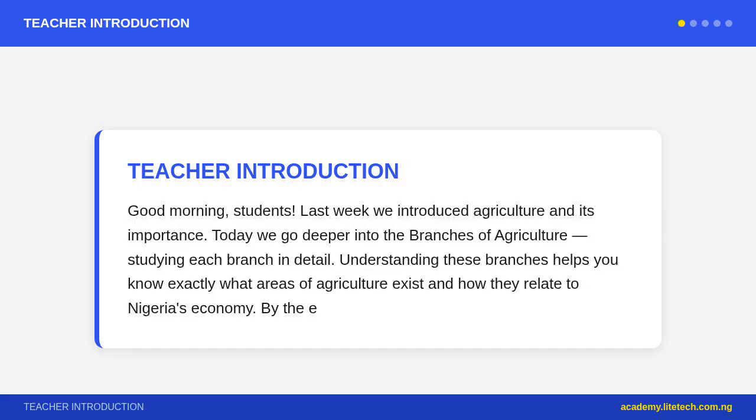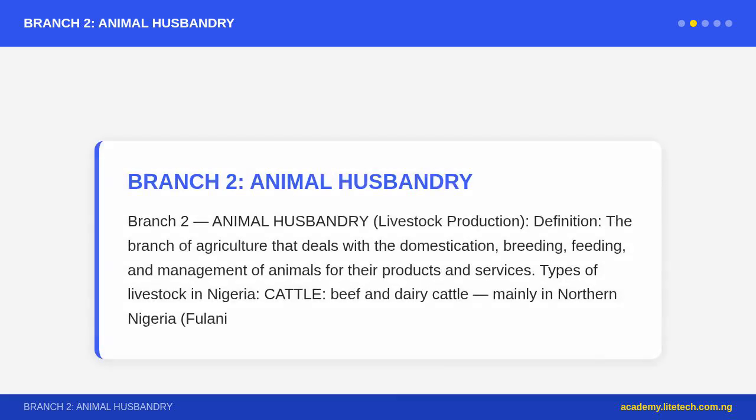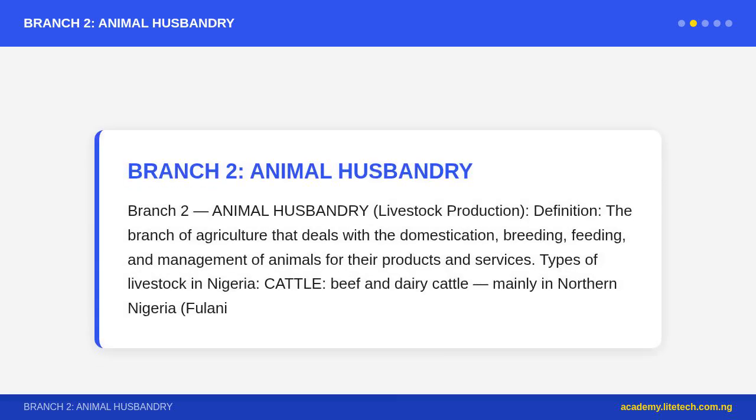Cocoa: Oyo, Ondo, Cross River. Rubber: Edo, Delta. Cotton: Kano, Katsina, Zamfara. Palm oil: Rivers, Edo, Cross River. Groundnut: Kano, Katsina, the groundnut pyramid of northern Nigeria. Note: some crops are both food and cash crops, e.g., groundnut is eaten and exported.